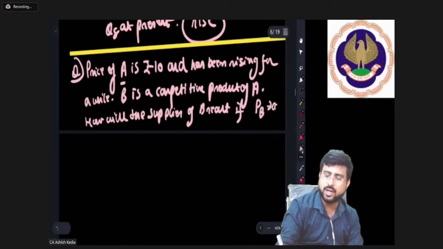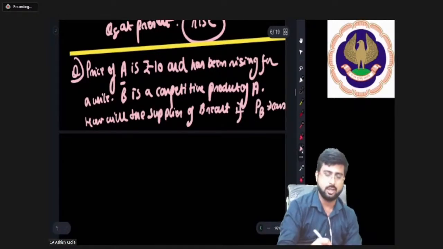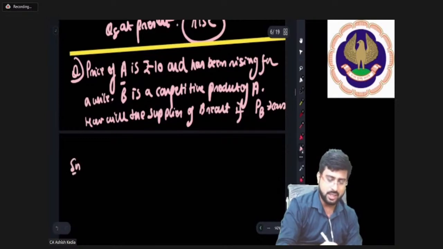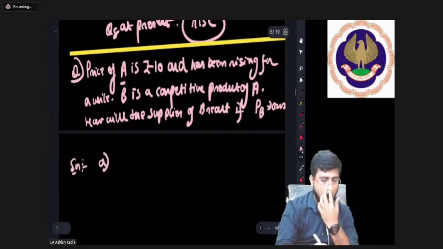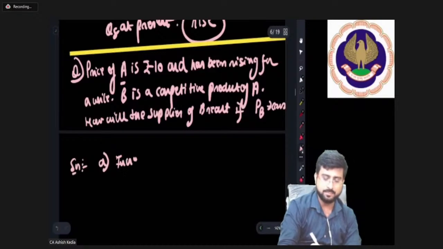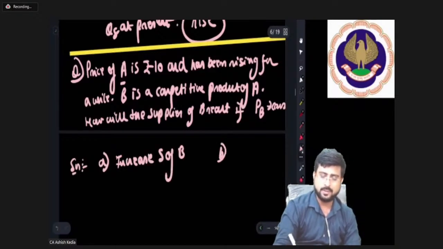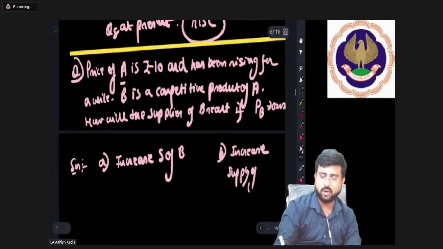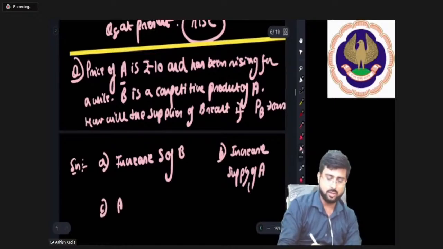If price of product B is constant, it is not rising. So how will he react? Options are A, increase supply of B, B, increase supply of A, C, don't know, D, can't say.